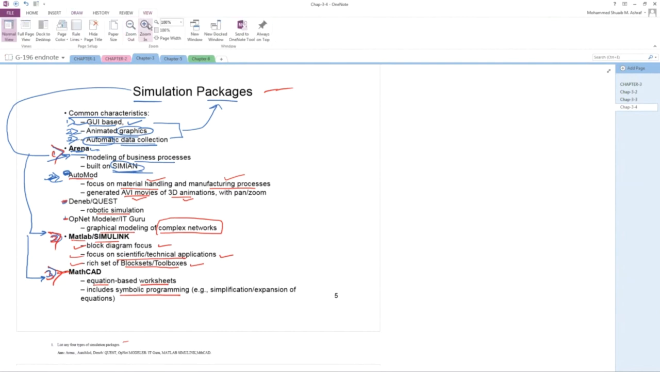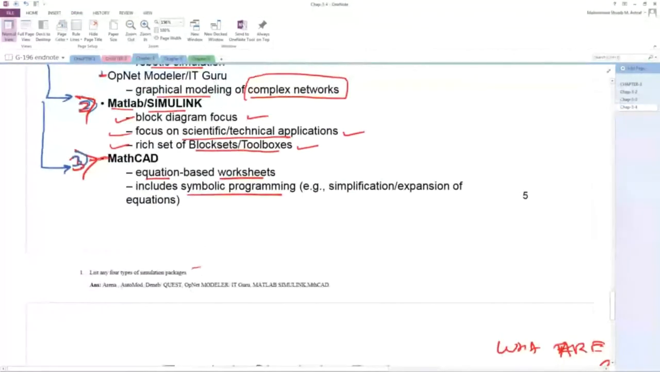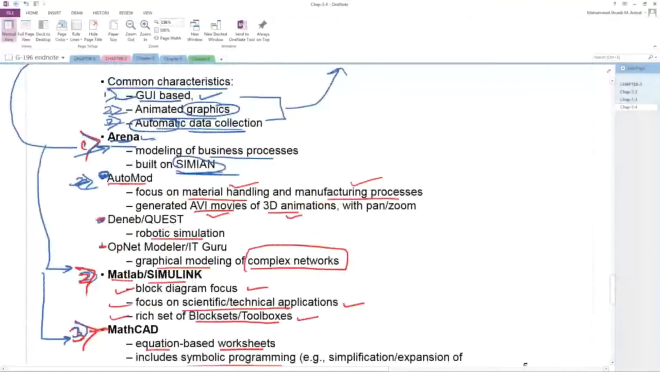Now how will the question come in the exam? A question like this: list any three types of simulation package. So three types, meaning number 1, number 2, number 3. So these are the three types of simulation package. If the exam question says explain, you have to explain. If it does not say explain, write only the name.